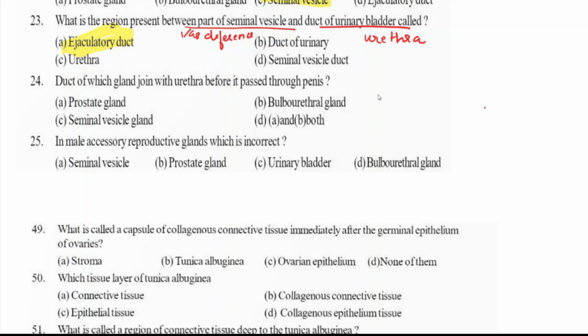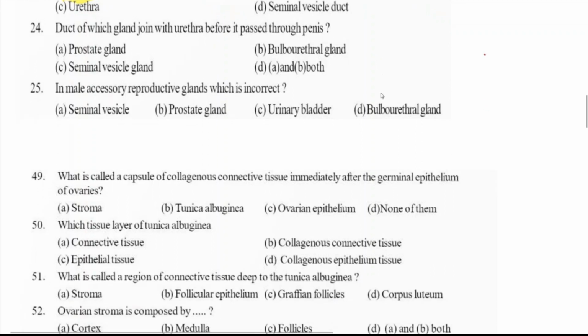Okay. Now, duct of which gland joins with urethra before it passes through penis? We have discussed that. We'll see the openings of each duct, right? The first is the seminal vesicle. It opens into the ampulla of vas deferens, right?